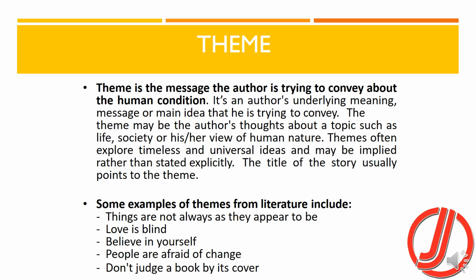Theme is generally very important. This is one or more than one element around which the story is woven. So this is what the author wants to convey about human nature, about the society, about anything that he's writing. For example, aristocracy is a theme. The individual versus society is a theme.